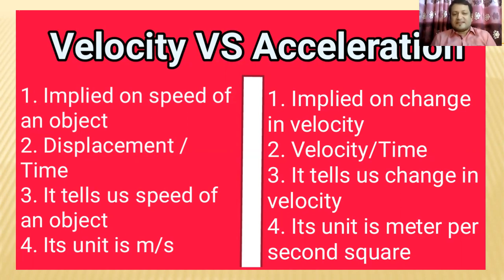It tells us the speed of an object. It tells us the change in the velocity. Its unit is meter per second. Its unit is per second square, that means meter per second square. You understand? That means if the exam time comes and asks the difference between velocity and acceleration, you can easily write it, I hope.